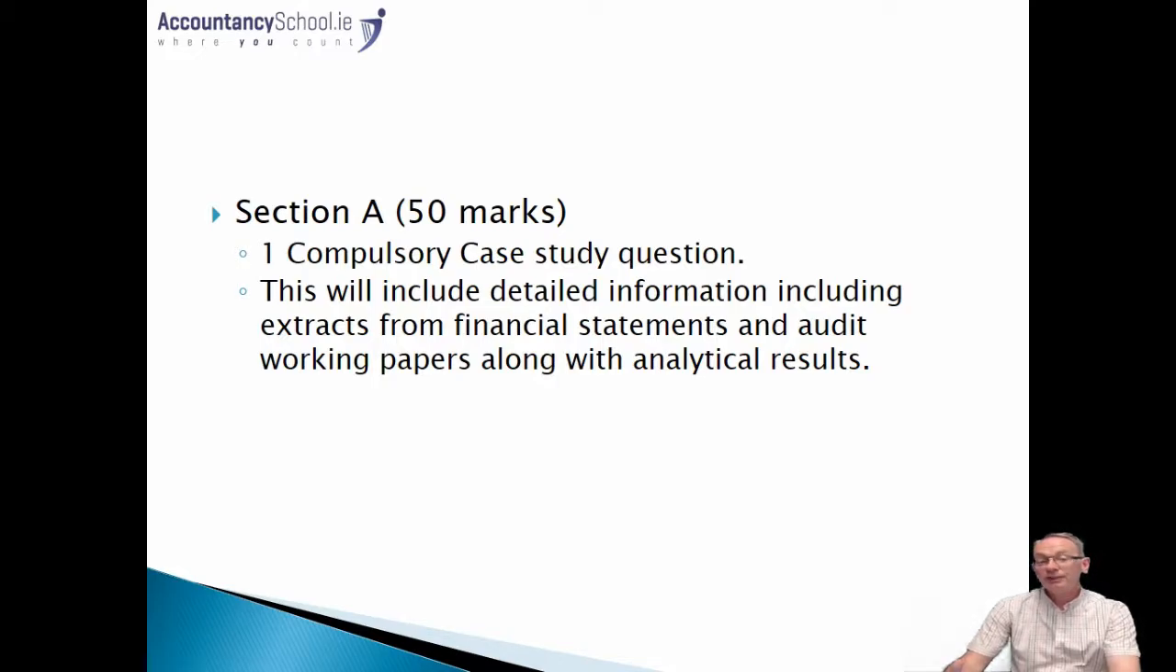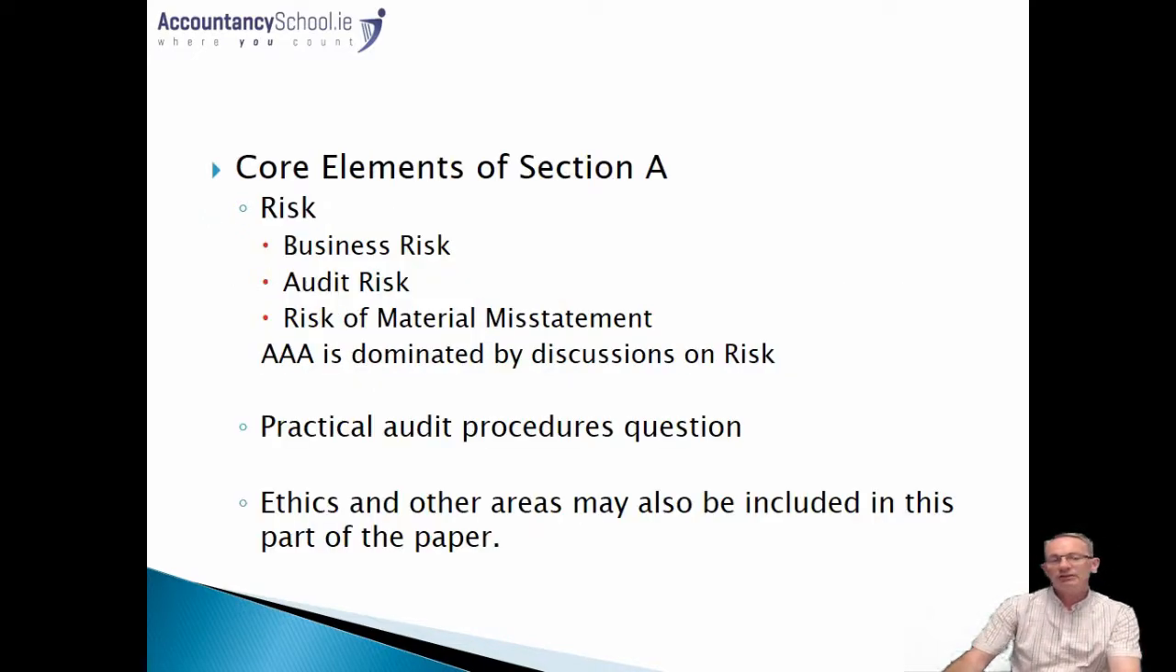Effectively what they're trying to do here is replicate a real-life audit scenario where you're furnished with financial statement extracts, perhaps working papers, and indeed a set of analytical results. So you could get a batch of ratios, you could have any kind of background knowledge to a particular company. With that, you'll be expected to look at primarily areas of risk. So we're looking here at business risks, the area that the company actually operates in, what type of external factors are going to have an impact on the ongoing business that's being examined. Audit risk, the possibility that we might give an incorrect opinion, and what do we need to look at from the point of view of audit. And the risk of material misstatement.